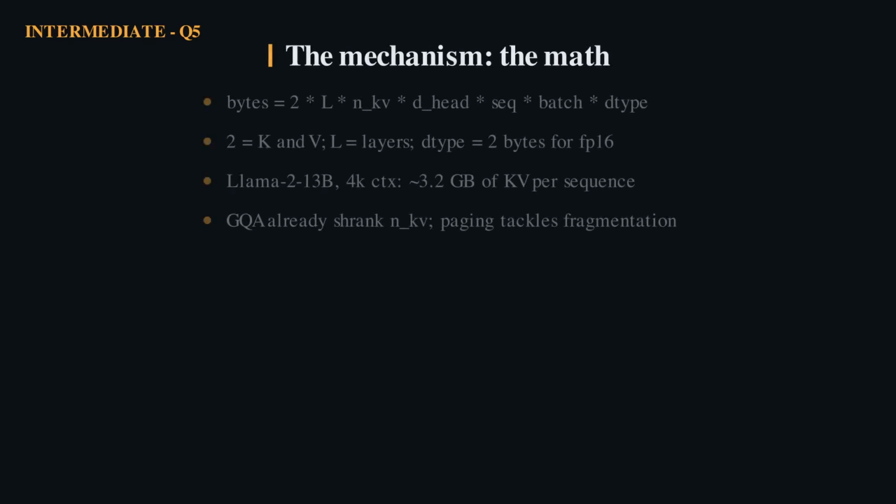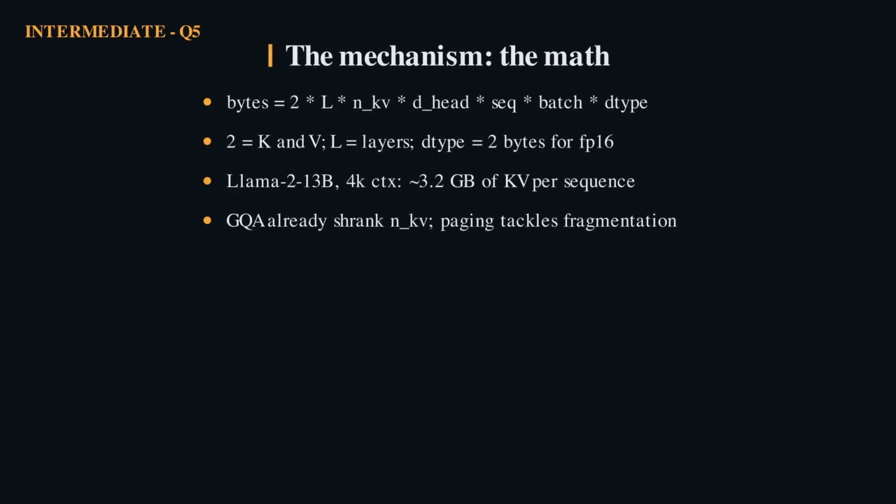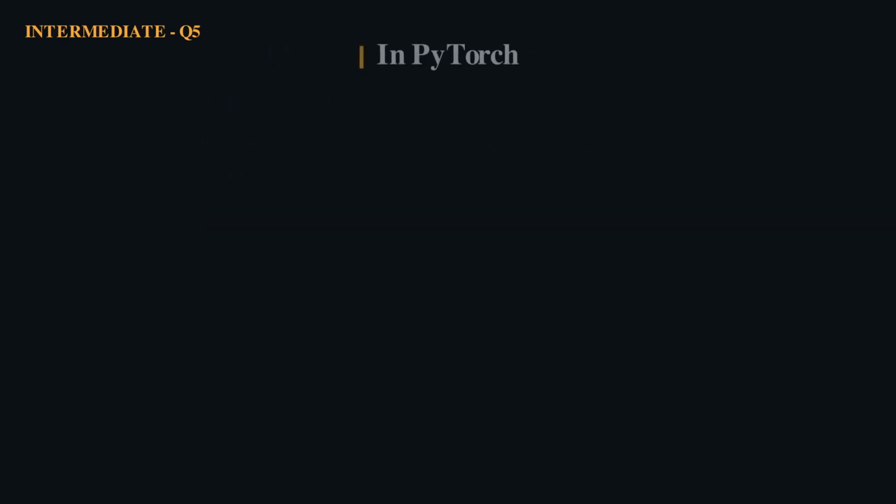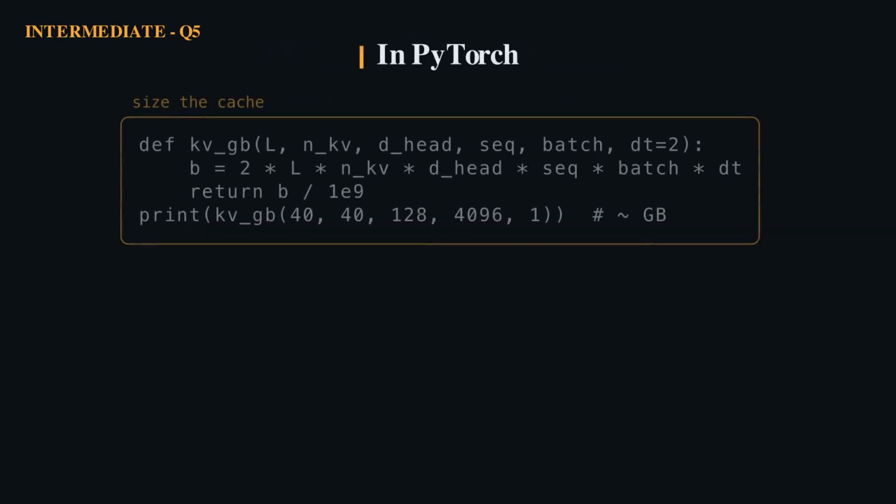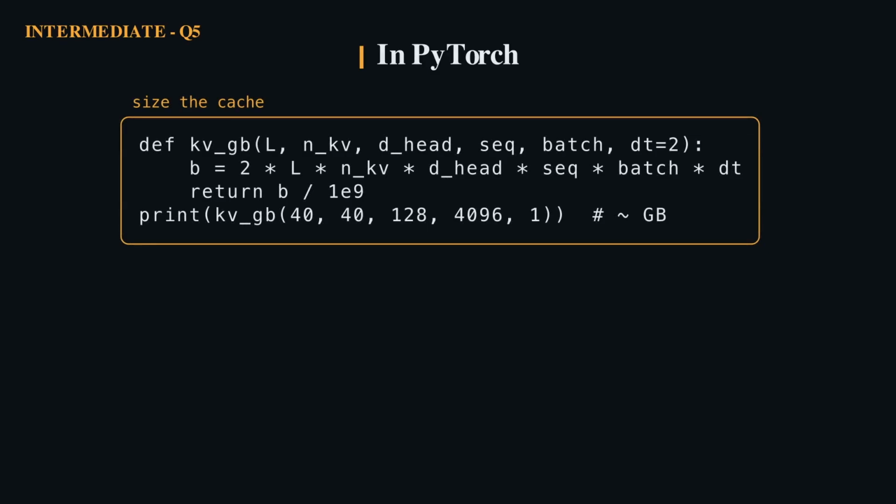The cache size is 2 for K and V times layers times key value heads times head dimension times sequence length and batch. For a 13 billion model at 4K context, that is gigabytes per sequence. This little function sizes the cache. Plug in your layers, heads, and context, and you can predict memory before you deploy. Knowing this number is half of capacity planning.